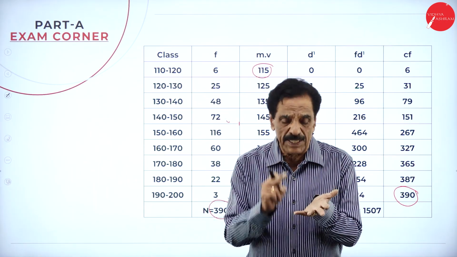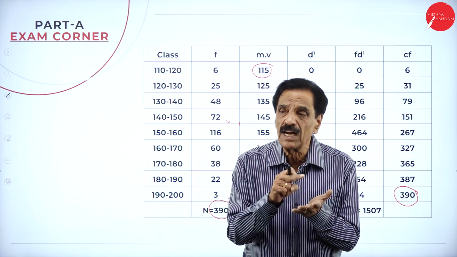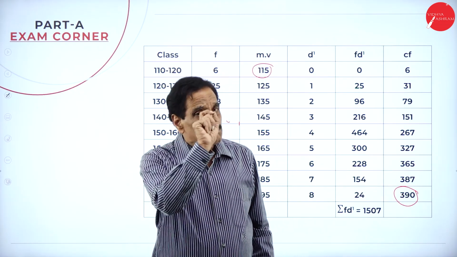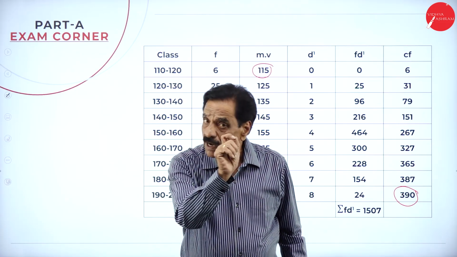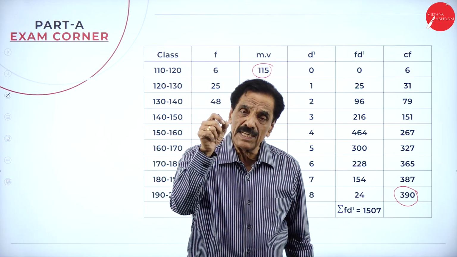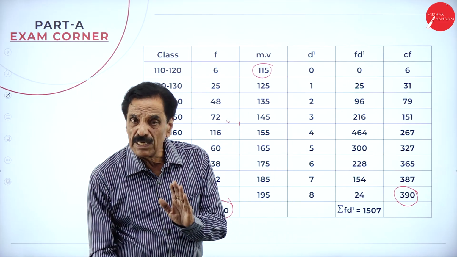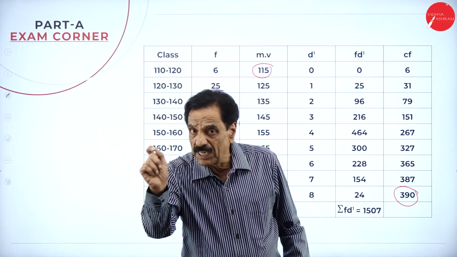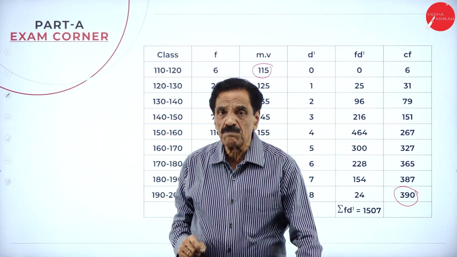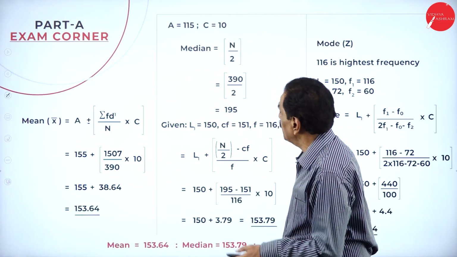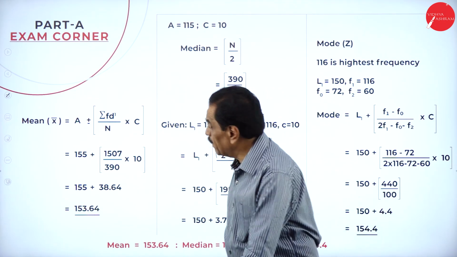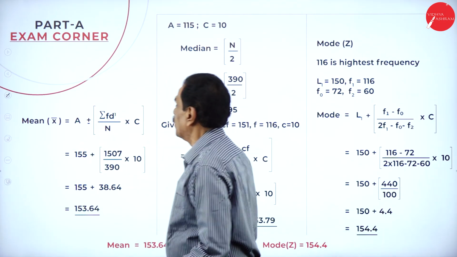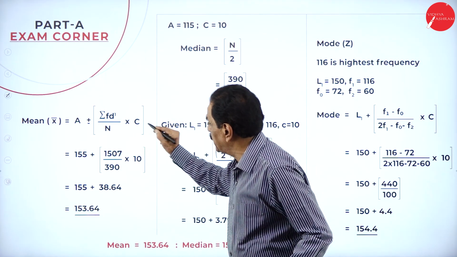Now you have to calculate mean, median and mode. What is the formula for mean? Mean is equal to A plus or minus sigma fd dash divided by n into c. We slowly apply the formula. See that, mean is equal to A plus or minus sigma fd dash divided by n into c.